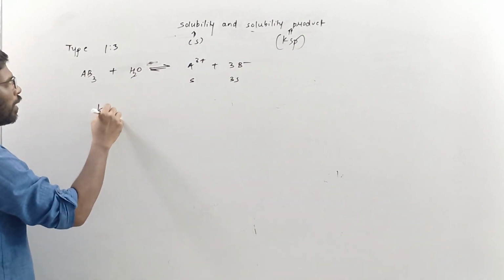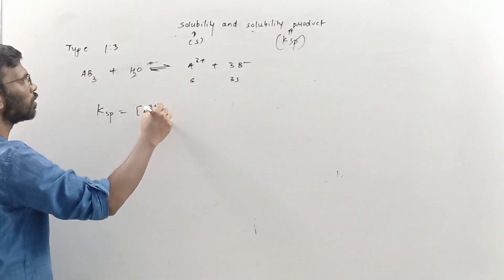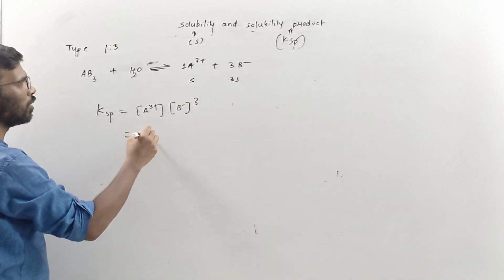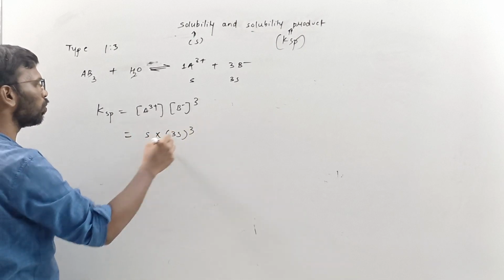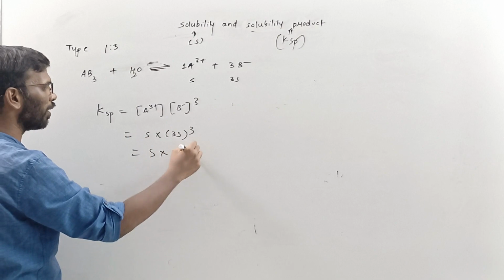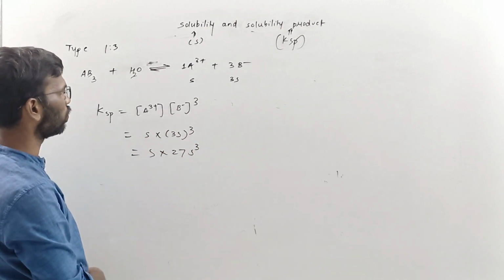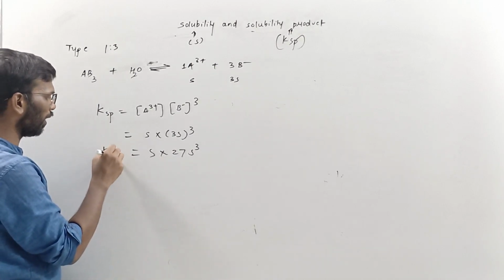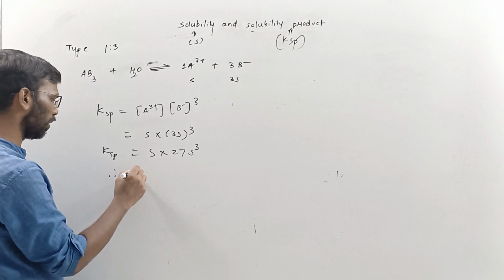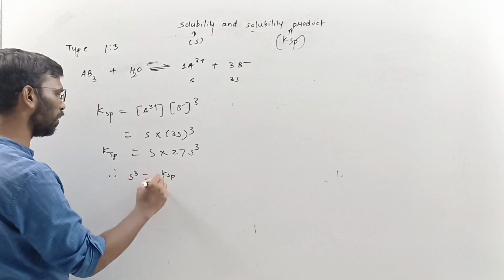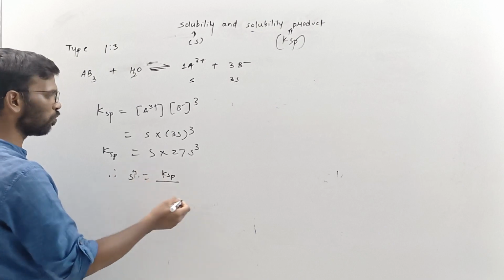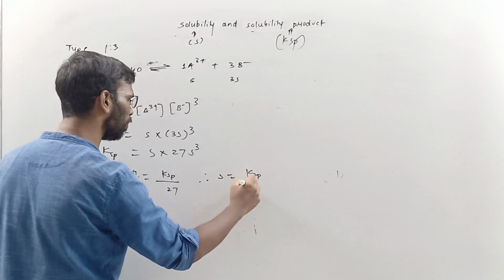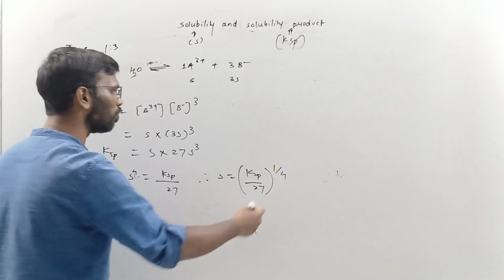So KSP is the concentration of A3+ and the concentration of B- raised to its stoichiometric coefficient. Here it is 1, that's why it is 1. So this is S and this is 3S raised to 3, so this is 27 S cube. Hmm, actually S times 27S cube, so 27 S raised to 4 is equal to KSP. Therefore solubility is equal to KSP by 27 raised to 1 by 4.